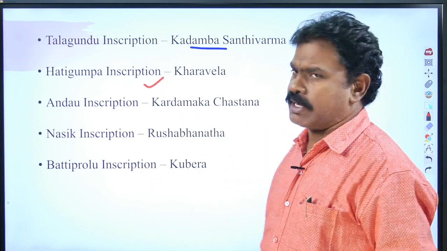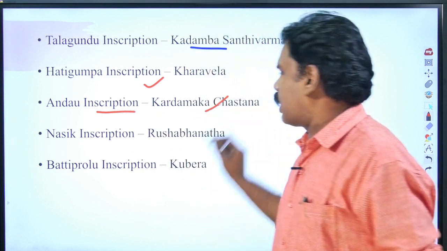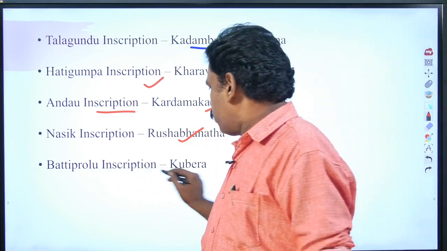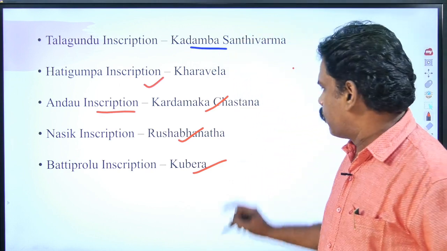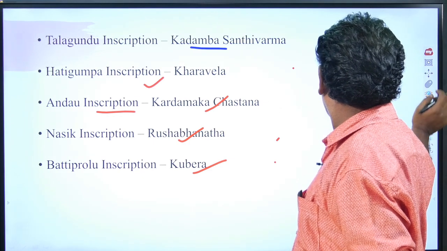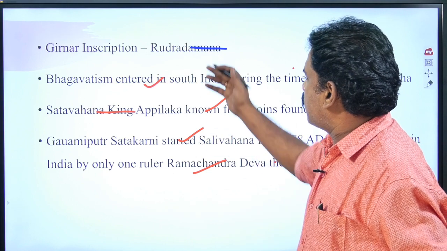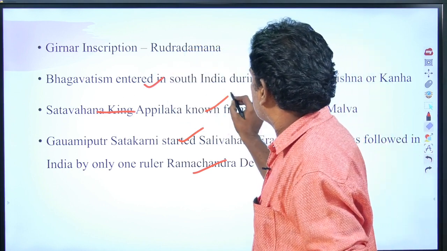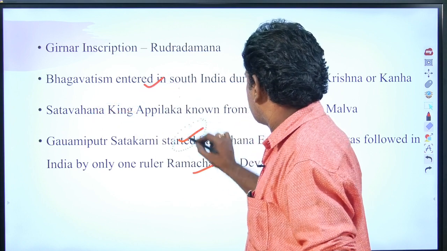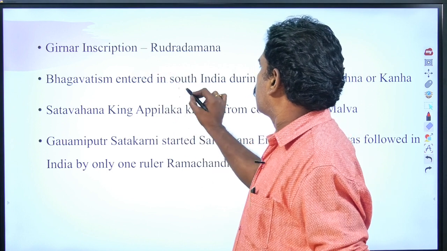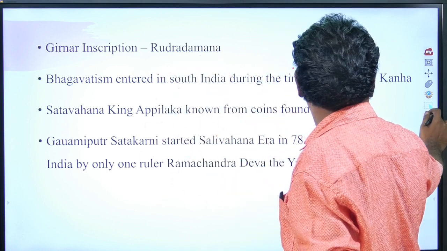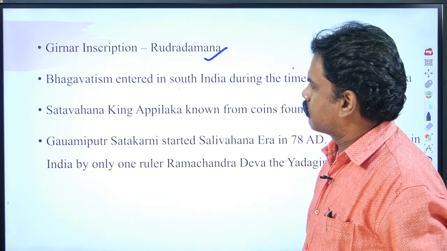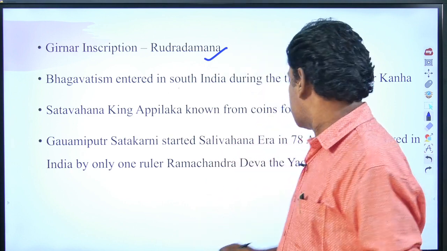The Hatigumpha inscription was issued by Kharavela. The Andhau inscription was issued by the Kardamaka Chastana. The Nasik inscription was issued by Pushpabandha. The Bhattiprolu inscription was issued by Kubera. The Girnar inscription was issued by Rudradamana. He was a contemporary of the Satavahanas.